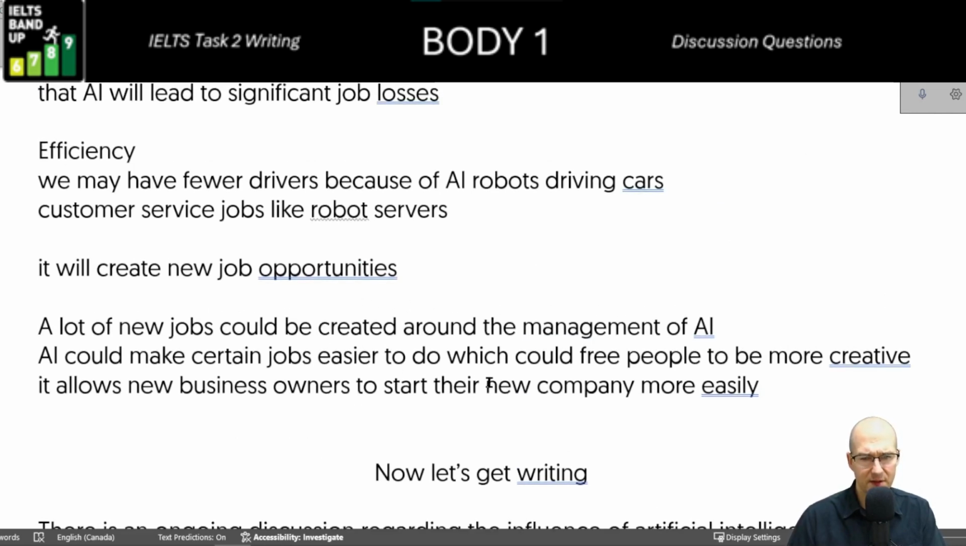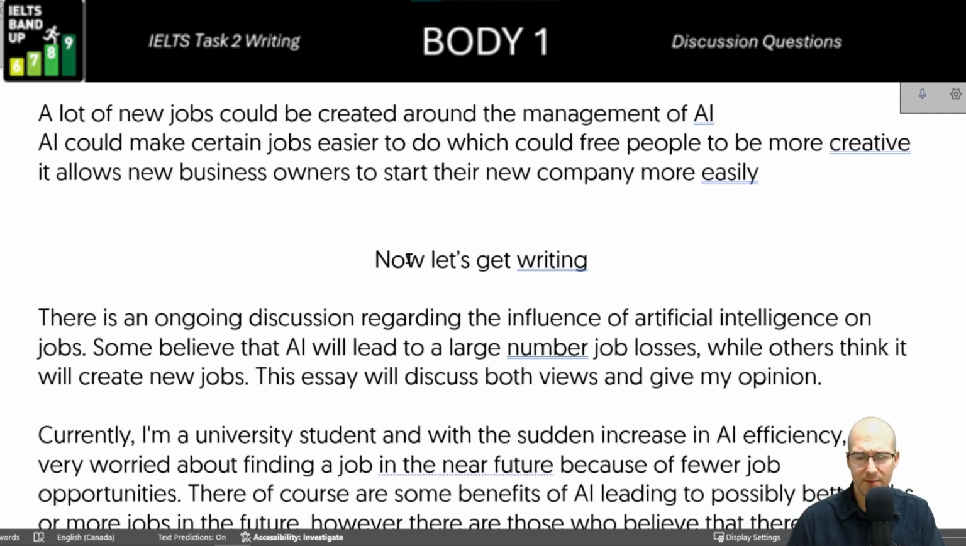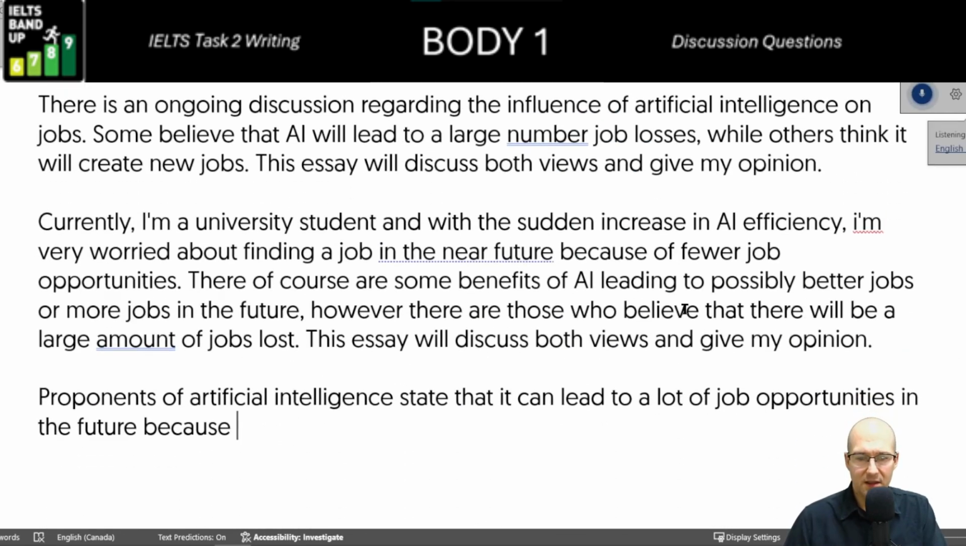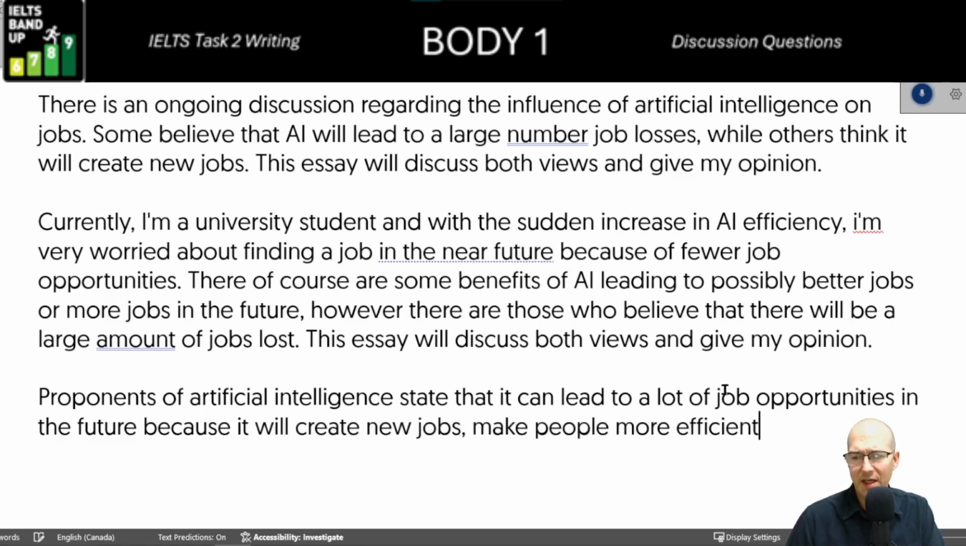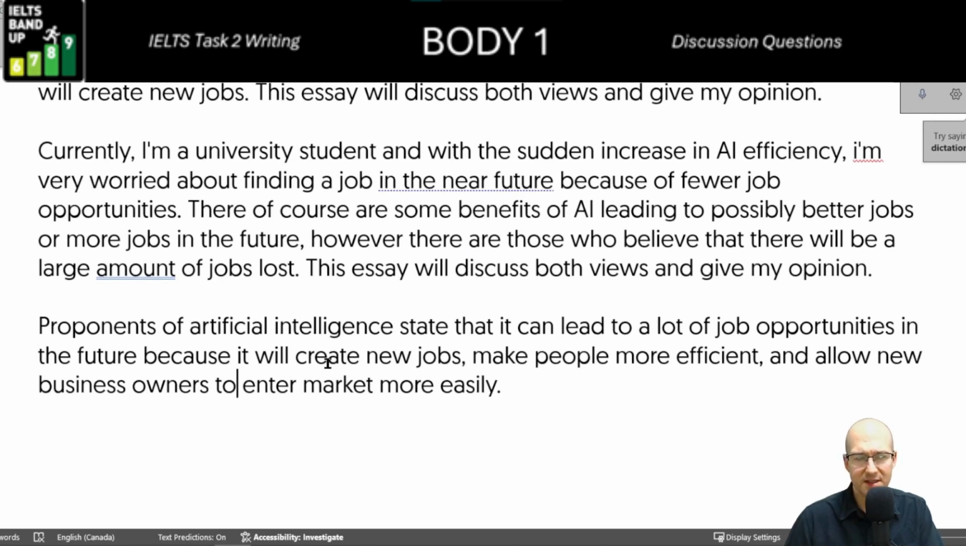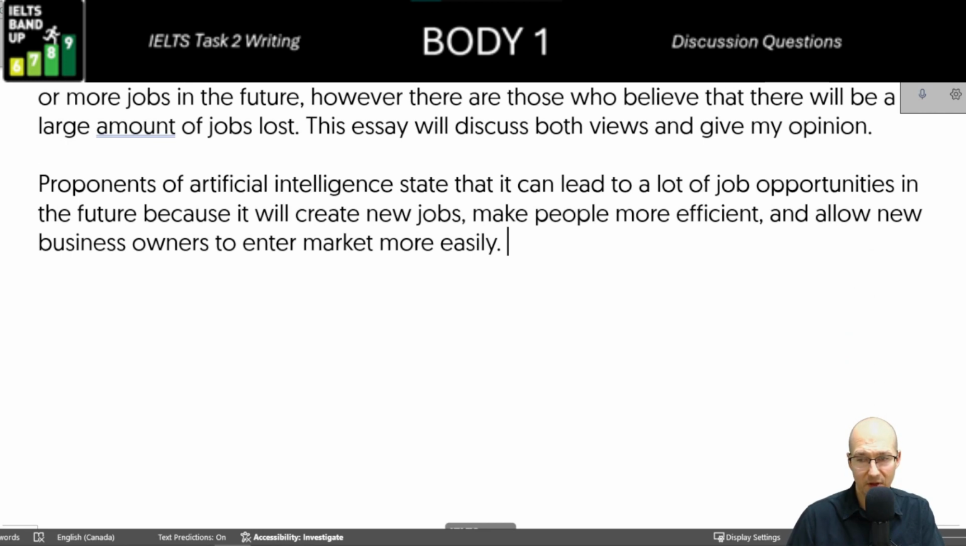new jobs, more efficient, right? And business owners, because it will create new jobs, make people more efficient, and allow new business owners to enter a market more easily. Much longer, but at least we can see the 3 points there, and that looks very clear to the examiner. Okay, or any reader. Now let's jump into it.